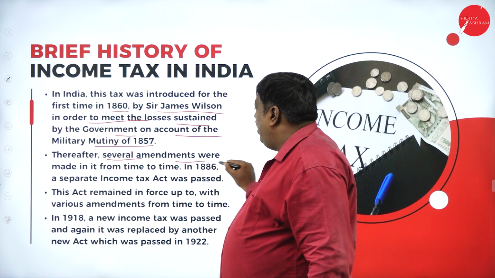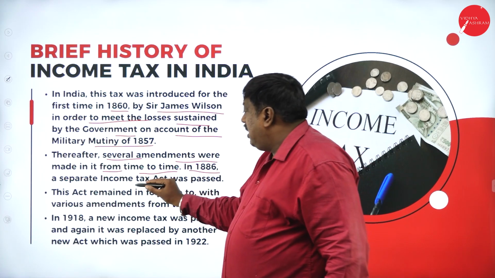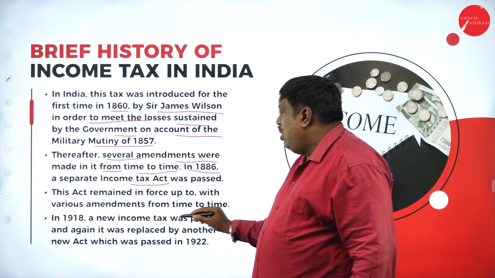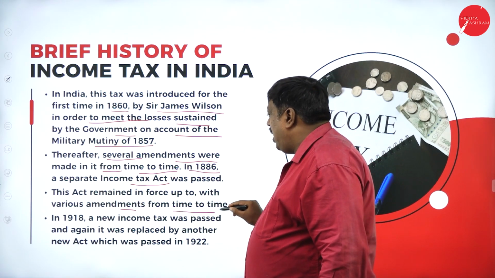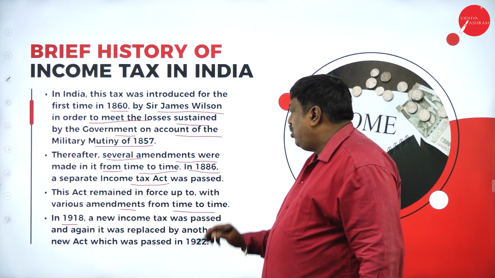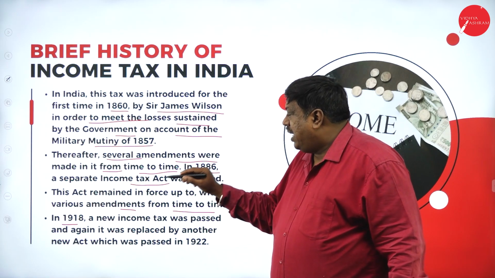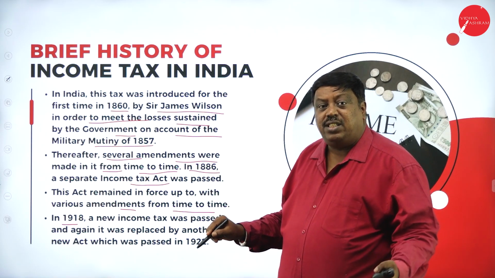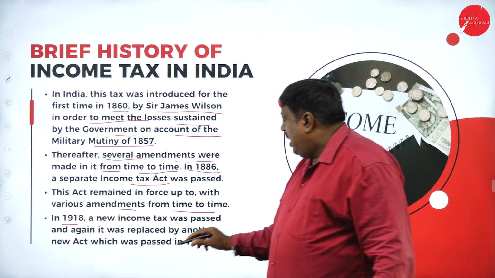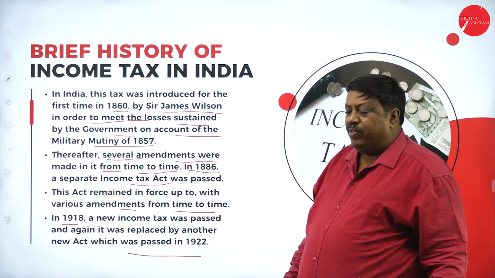Thereafter, several amendments were made from time to time. In 1886, a separate income tax act was passed. This act remained in force with various amendments from time to time. Again in 1918, a new income tax act was passed. First it was started in 1860, again they made a separate income tax act in 1886, it was changed in 1918, and it was replaced by another new act which was passed in 1922.